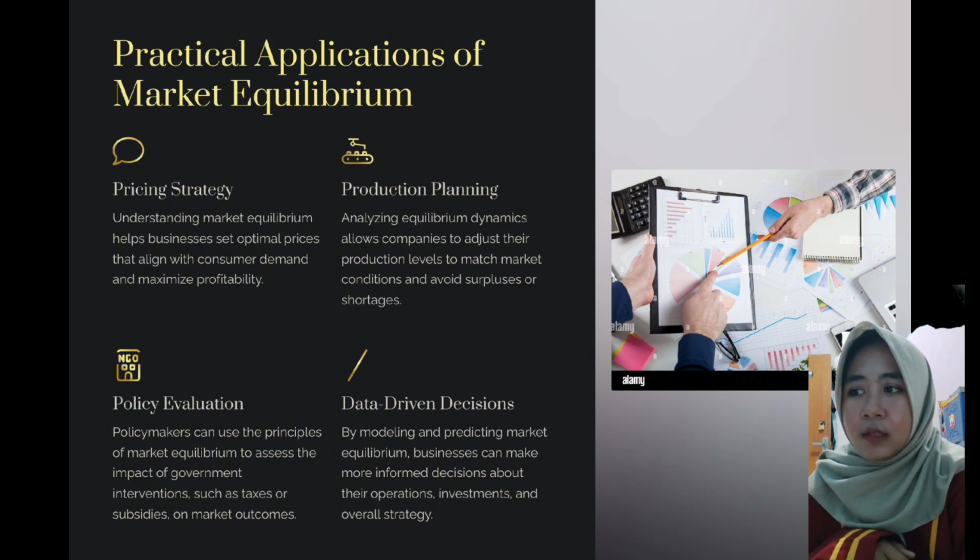Analyzing equilibrium dynamics allows companies to adjust their production levels to match market conditions and avoid surpluses or shortages. Policy evaluation. Policymakers can use the principles of market equilibrium to assess the impact of government interventions, such as taxes or subsidies, on market outcomes.